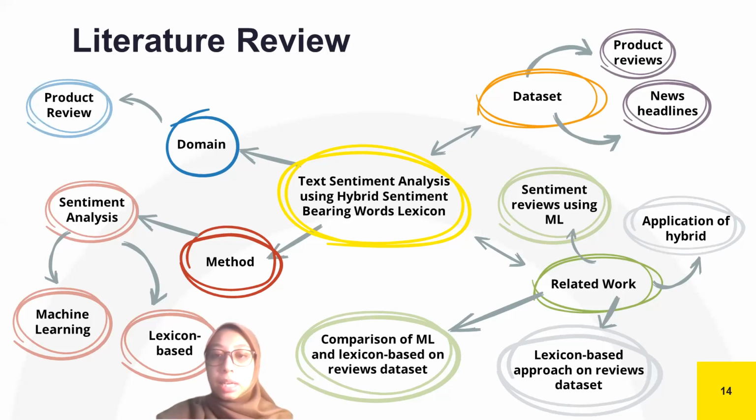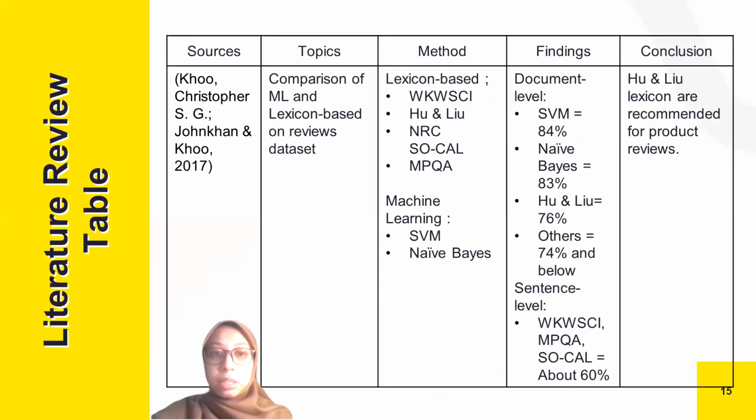Here, I classify them into four: the first is sentiment review using machine learning, the second is application of hybrid, the third is lexicon-based approach on review datasets, and lastly, comparison of machine learning and lexicon based on review datasets. All right, as for the literature review table, I will briefly explain it. The first source concludes that Hu and Liu lexicon is recommended for product review, and it shows that machine learning gets higher accuracy compared to the other algorithms.